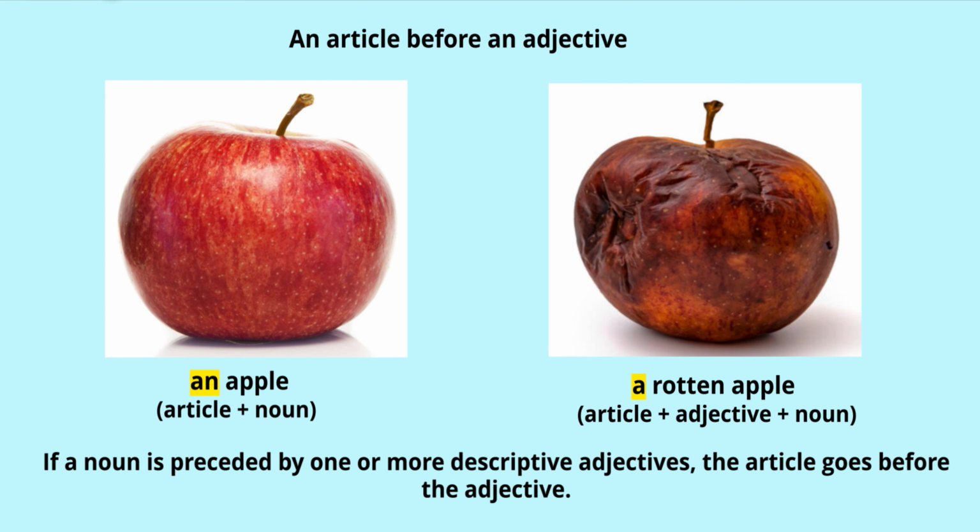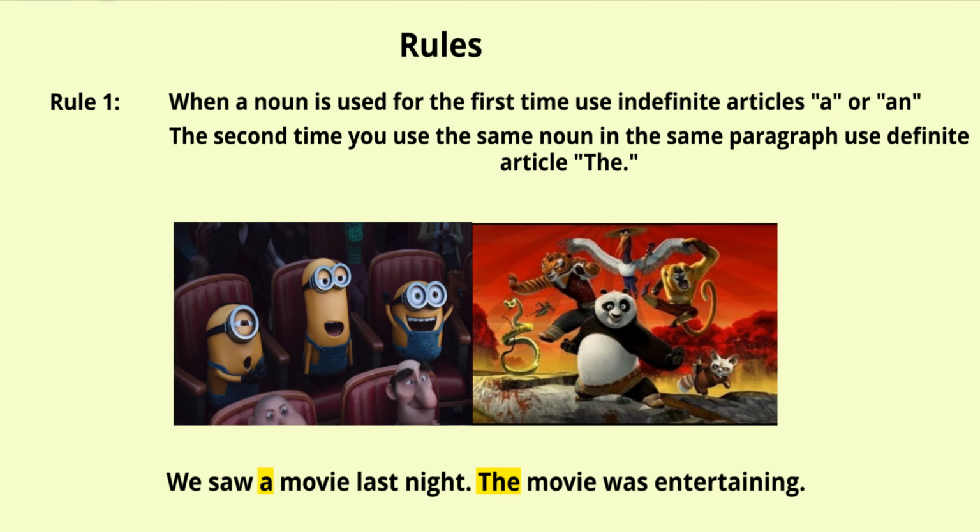We can say a fresh apple. Fresh is an adjective as it is describing the apple. So it becomes an article before an adjective. So, a fresh apple, a rotten apple. Got it?